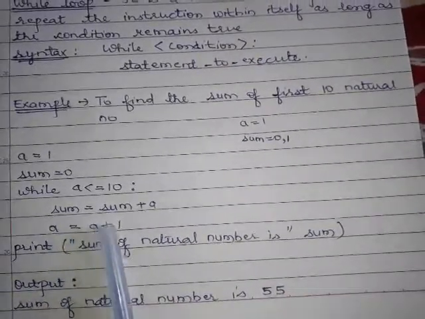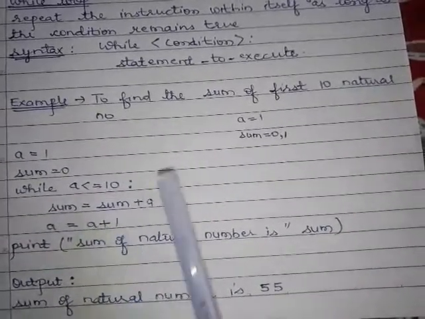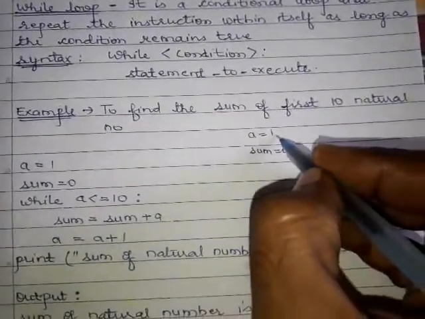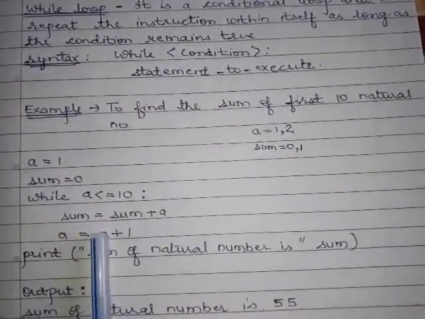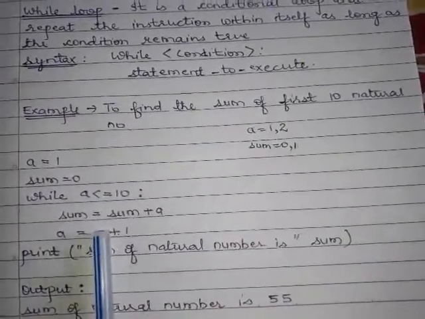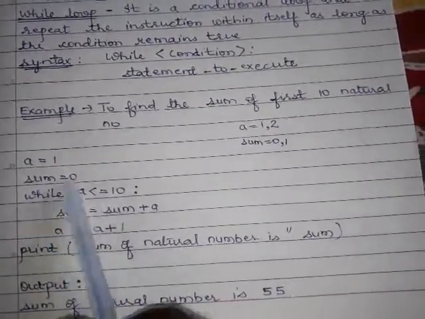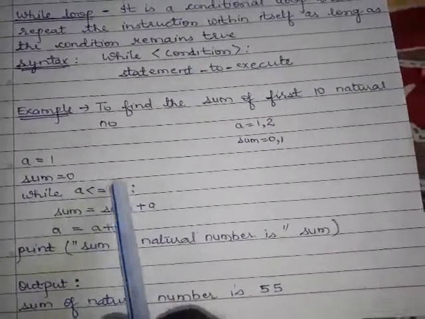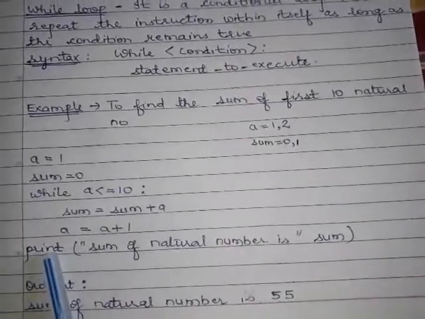a equals a plus 1. The value of a is 1. 1 plus 1 is 2. The value of a is now 2. This is the last statement of the while loop. And the print statement will execute when this loop is terminated. The loop has not ended, so this print statement is not executed because it is out of the while loop.